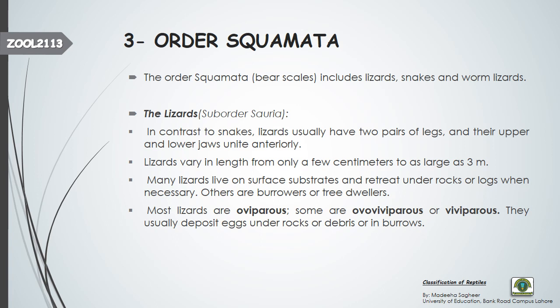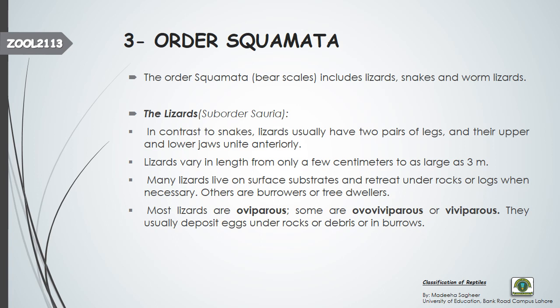If we talk about how lizards live or move, mostly they move on the surface of the substrate. Substrate means anything, any wall, any tree. Okay, and sometimes they retreat under rocks or logs. Rocks, you know, are small kinds of mountains, and logs are tree trunks. And retreat means that someone withdraws itself from the enemy. When someone thinks that it is in danger, it withdraws its body, or it hides its body.